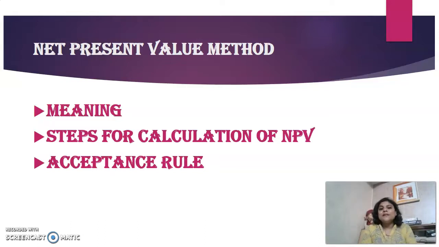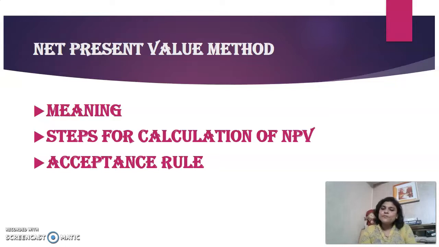Whenever net present value is negative, then reject the proposal. Suppose you have two projects, then whichever project is generating higher net present value will be considered the best project to invest in.